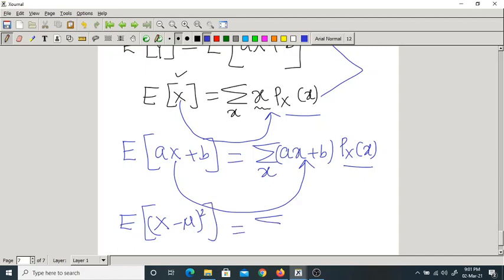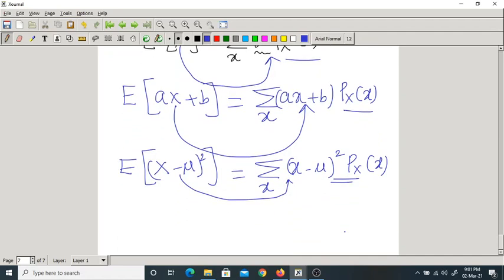What I have written? Summation over x. I have written this as x minus mu whole square. I just written capital X with small x. Everything else is same. Please remember this. Okay. Now, so coming back to this.